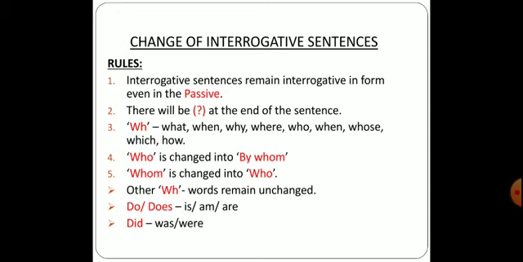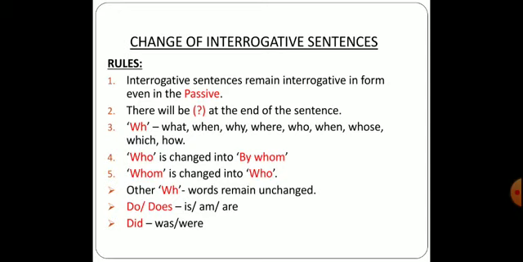This we have done in the previous video also while changing the tenses. At that time also I told you that who is changed into by whom. The fifth point is whom is changed into who.